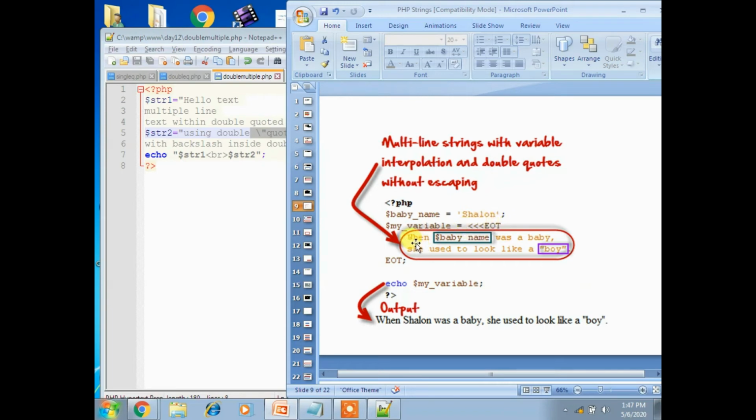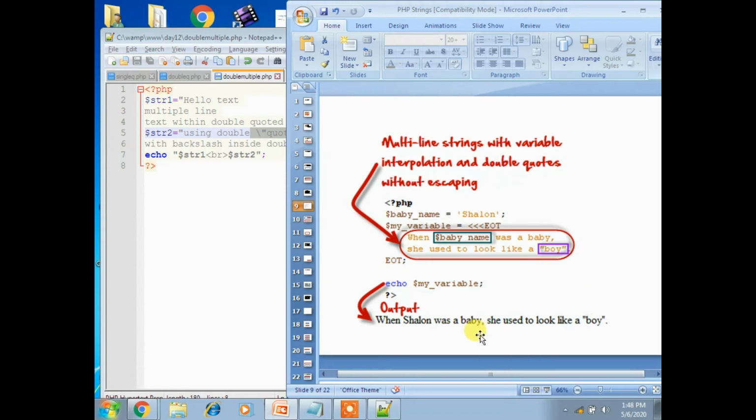Then when I am using a string and calling a variable, baby name was a baby, she used to look like a boy. Now I am printing my variable, and we will get an output. So here is a multi-line string with variable interpolation and double quotation without escaping. It displays the output: when Shalom was a baby, she looked like a boy. That is the output you will get.